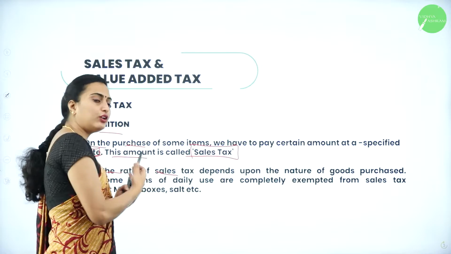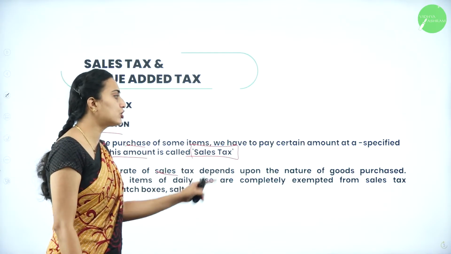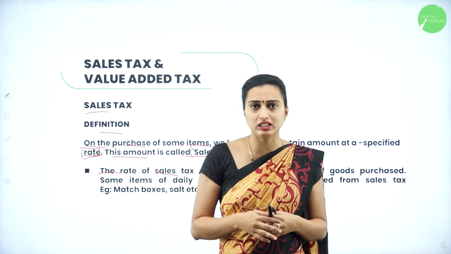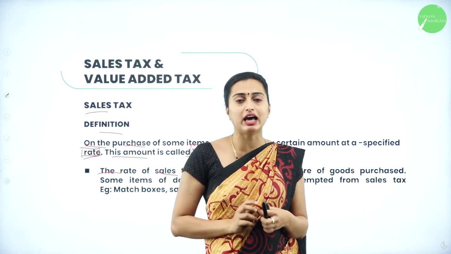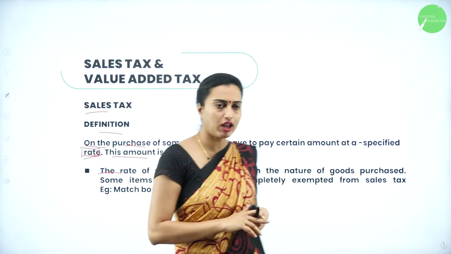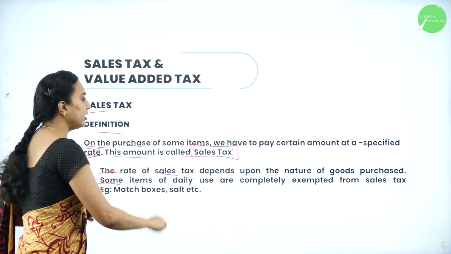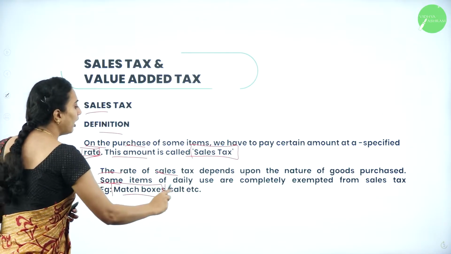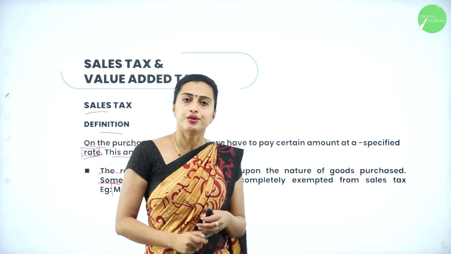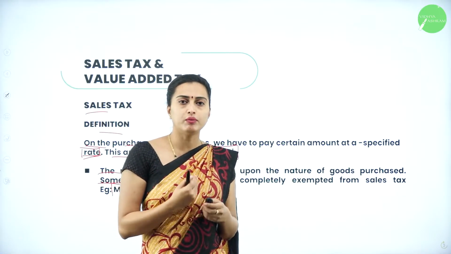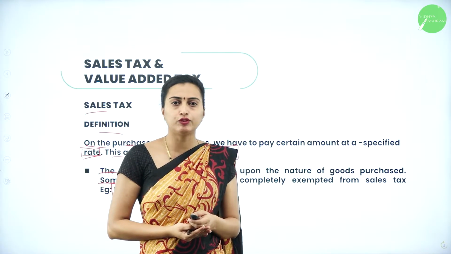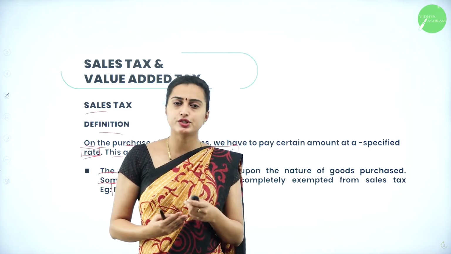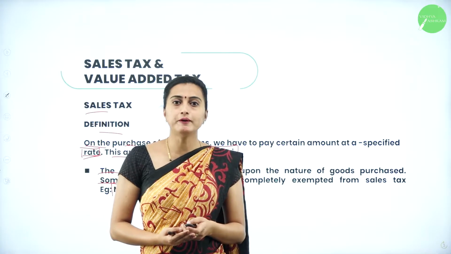Now here, the rate of sales tax depends upon the nature of the goods purchased. So what goods you purchase determines the sales tax percentage. Some items of daily use are completely exempted from the sales tax, for example matchboxes, salt, etc. For these there will be no sales tax. Understood? For major items there will be a sales tax. For example, if you want to purchase electric items, there will be a sales tax. Like that it will move on, depending on the goods you purchase.